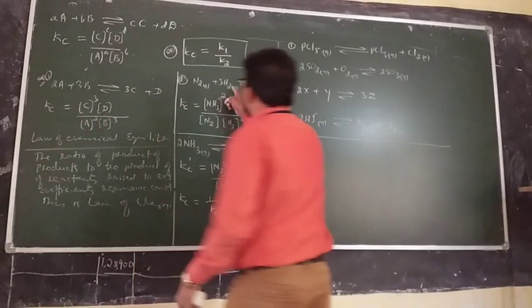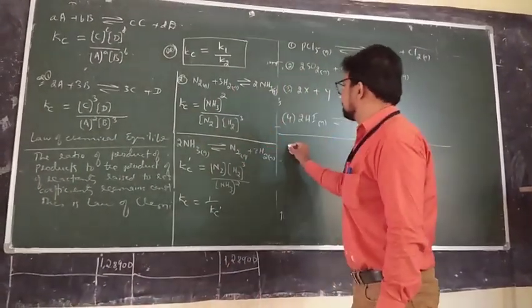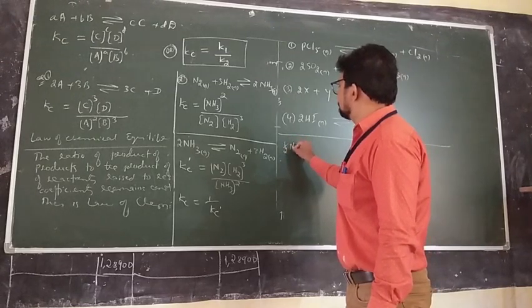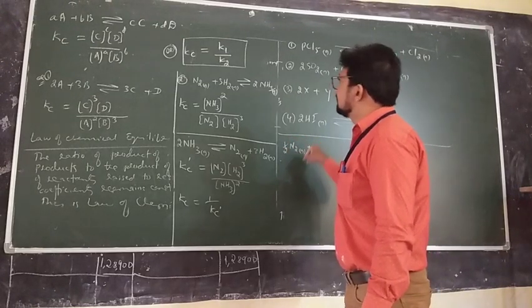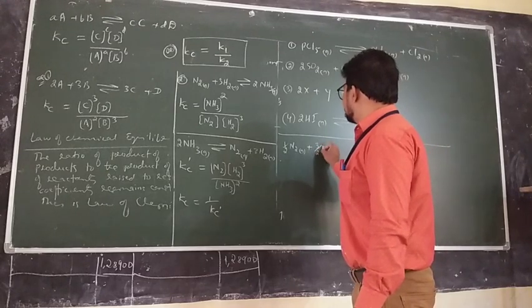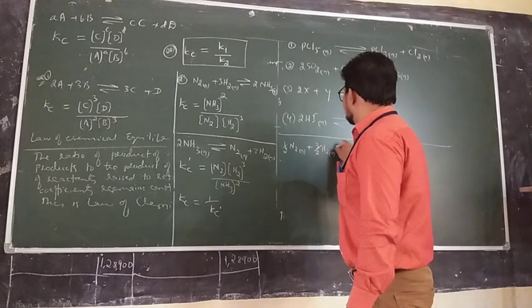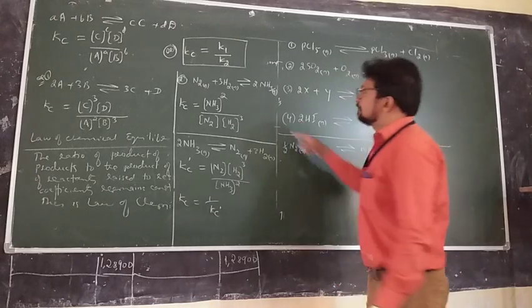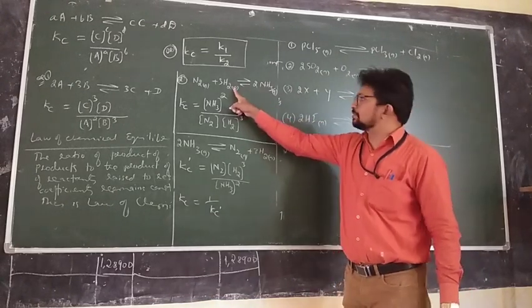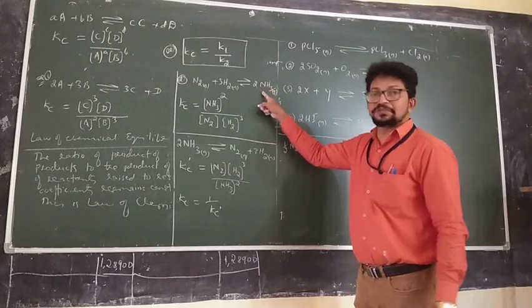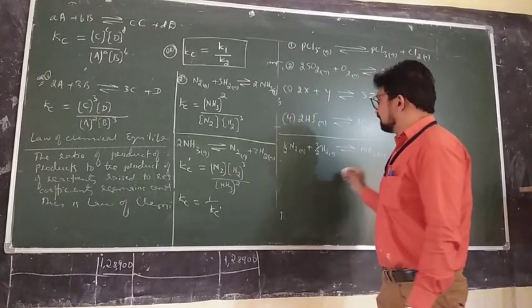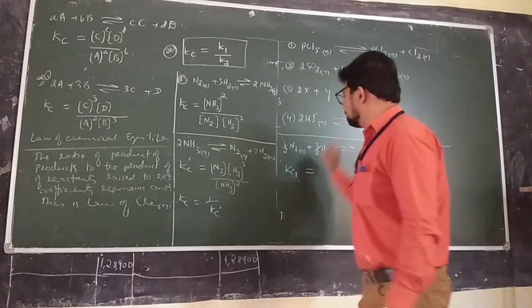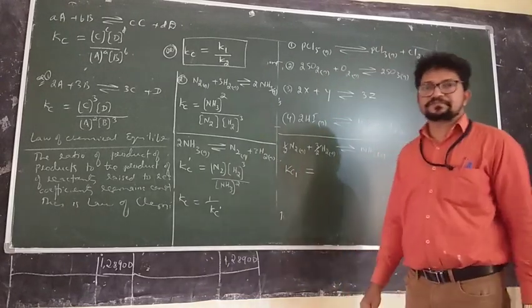Suppose, once again you watch this, I write another equation now. Half N2 gas plus 3 by 2 H2 gas giving NH3 gas. Compare half N2 plus 3 by 2 H2 giving NH3 gas. Now suppose I write Kc1, the equilibrium constant for this,